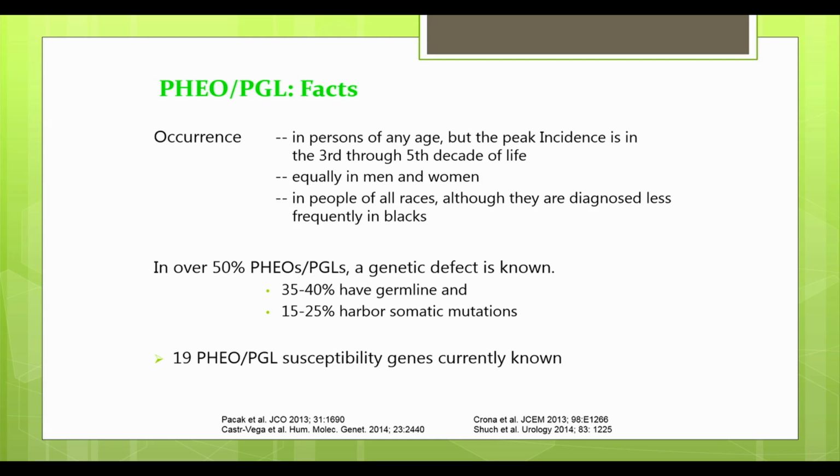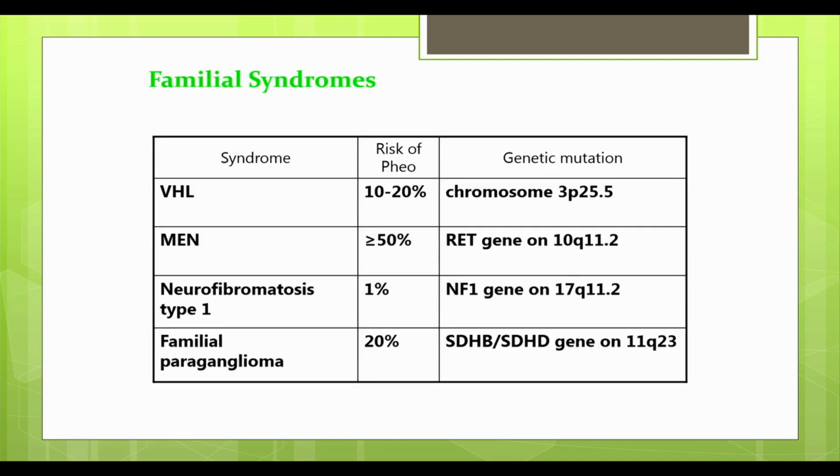Up until now, 19 genes were known, and in the last year, 3 more are known, so altogether 22 by now. This is important because there are certain familial syndromes that are associated with pheochromocytomas. Classically, we knew of VHL, MEN2, and neurofibromatosis. These are the syndromes that are associated with pheochromocytomas.